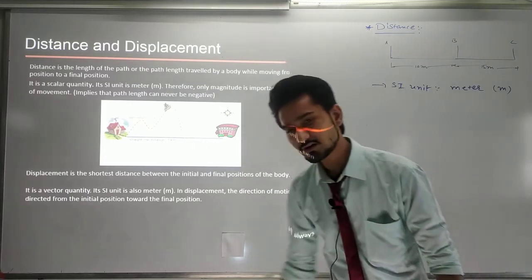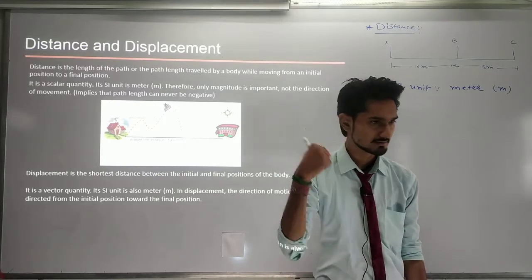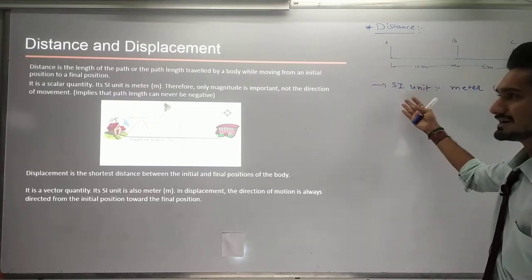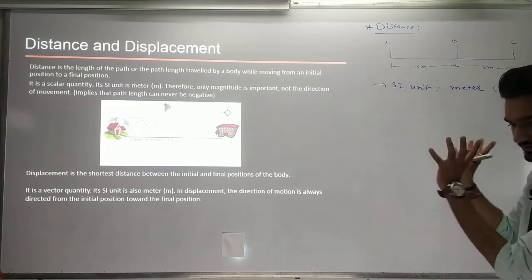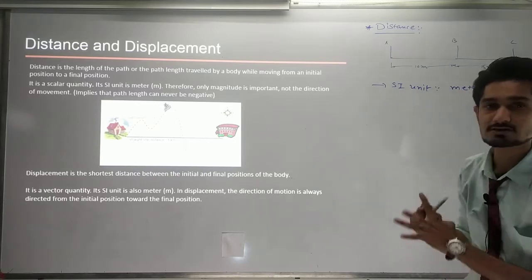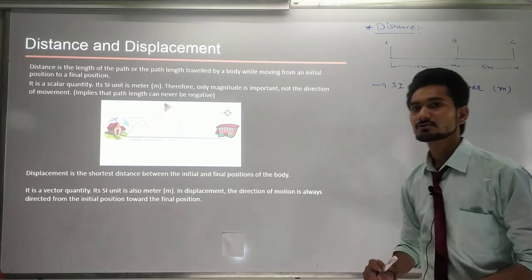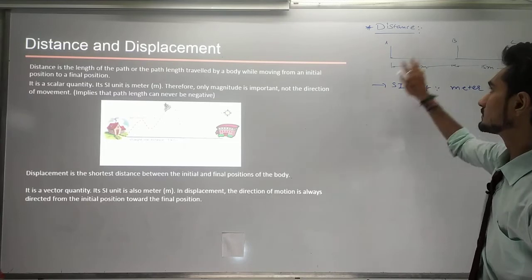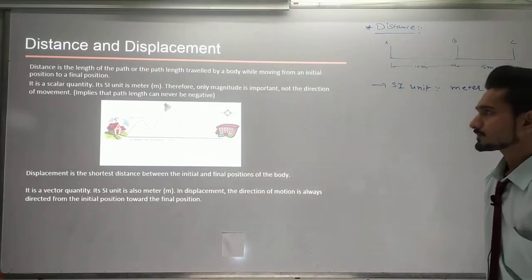So I have covered 15 kilometers of path. What have you understood? I am talking about distance. How can you understand that? Because the SI unit is the meter. This is the way a quantity is represented by its SI unit. SI means Standard International Unit, which we saw in the first lecture. So we have to study the standard international units, and we have seen the first one, distance. Now we are going to see displacement.